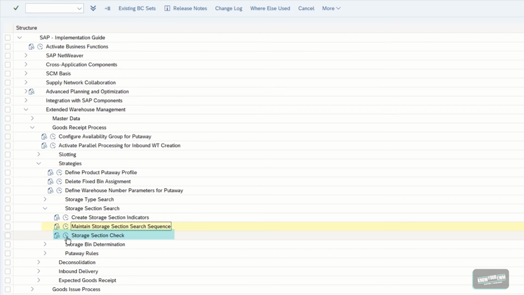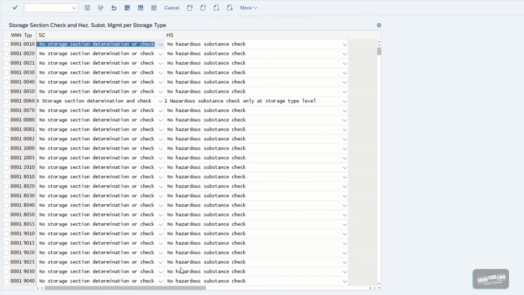Now there is one option left, the so-called storage section check. In this customizing table, we can maintain whether we want to perform certain checks within a storage type, regarding the storage section and regarding hazardous goods.